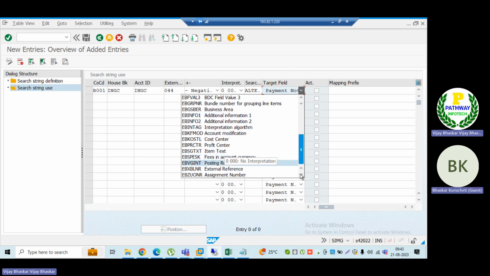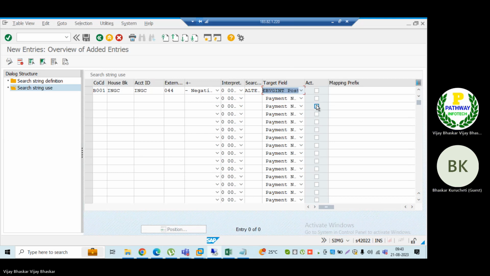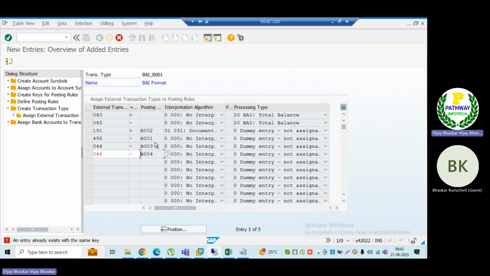Where you can see here, EBGB, EBVGINT. Then this has to be determined, and it should be active. What is the mapping prefix? That is false. What would be your target field? B004 is my target here.